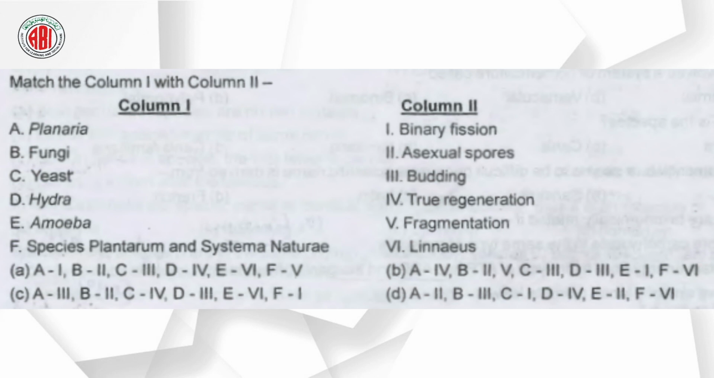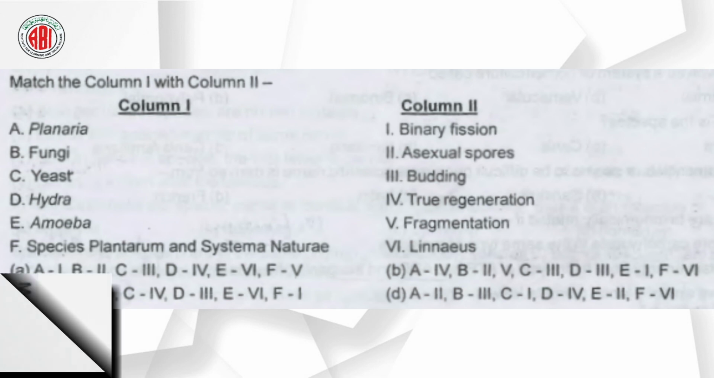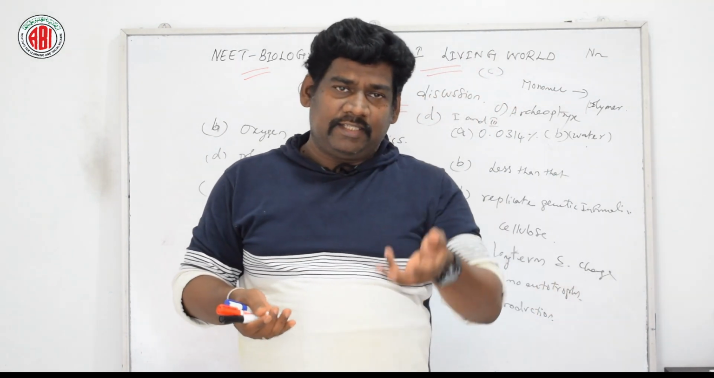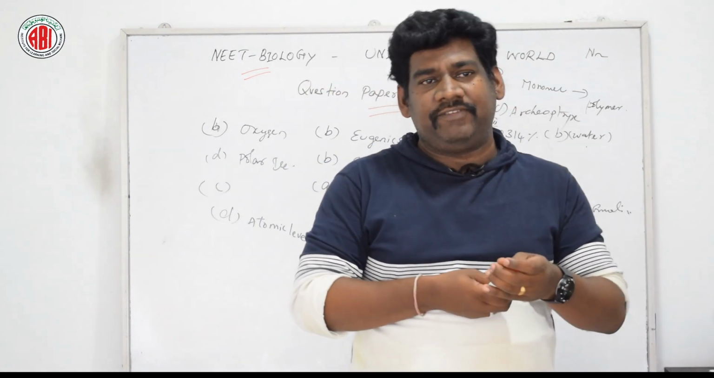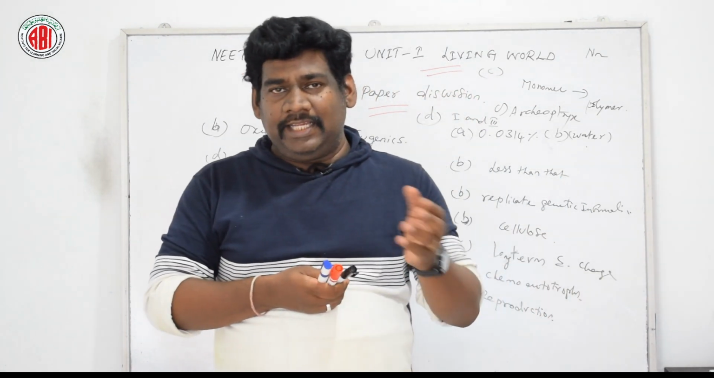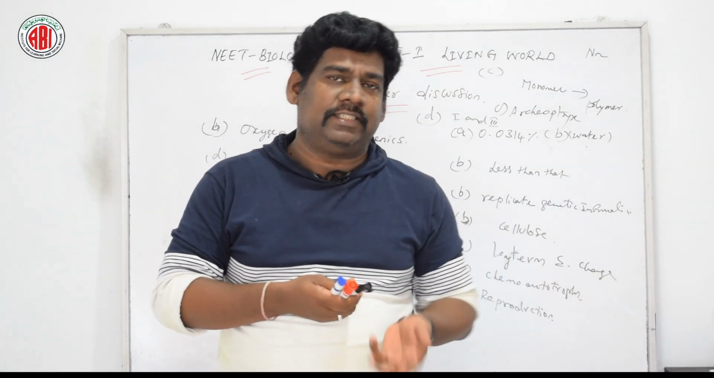In column 1 you see planaria, fungi, yeast, hydra, amoeba, and Species Plantarum and Systema Naturae. In column 2 you see binary fission, asexual mode of reproduction or asexual spores formation, budding, true regeneration, fragmentation, and Carolus Linnaeus. Now let us match both columns and find out the right answer. The right answer for this question is option B. Here we see planaria. Planaria, we have discussed regeneration in the previous video.